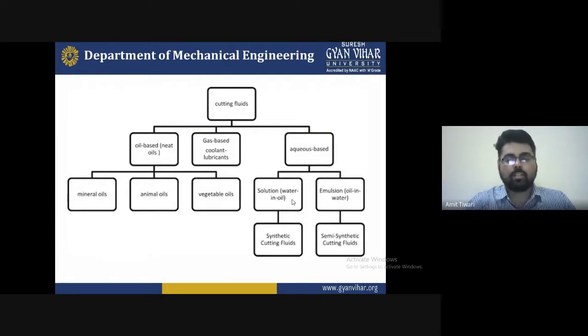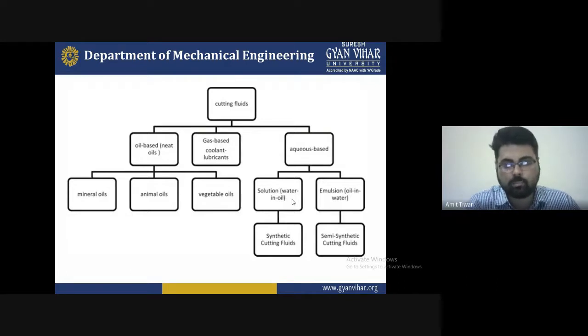The second one is gas-based, which is only a single gas-based type with no subparts. The third one is aqueous based, which has two subparts: the solution, that is water in oil, and the emulsion, that is oil in water. For the first, you mix water into the oil, and for the emulsion it is oil in the water.